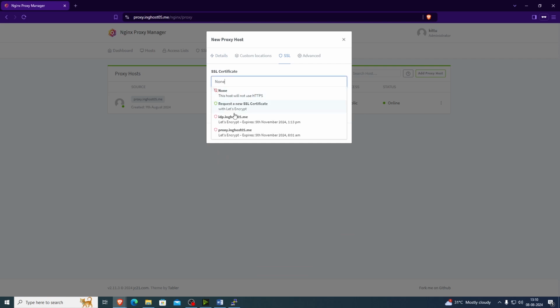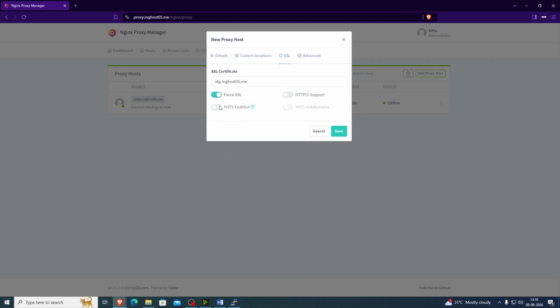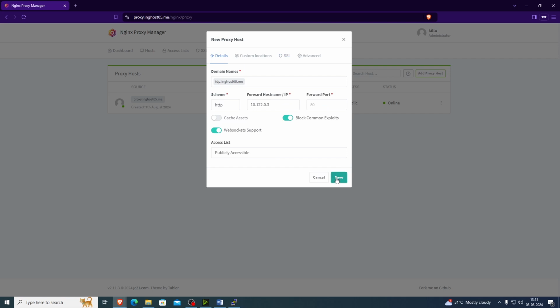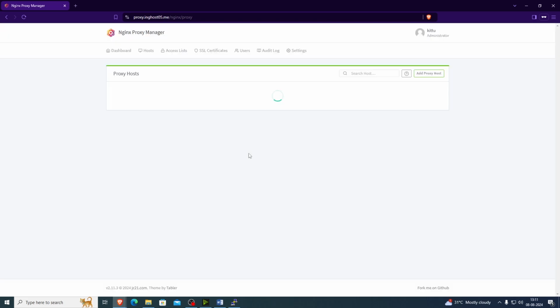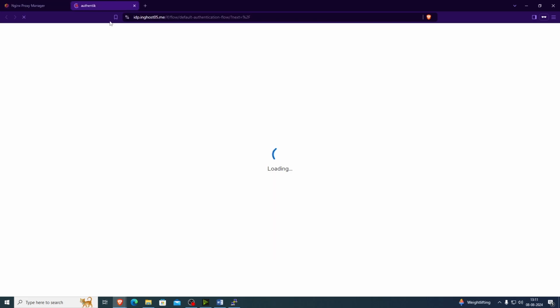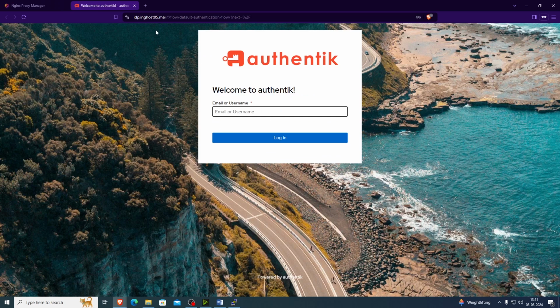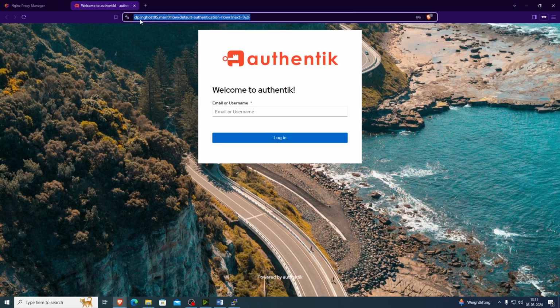SSL, force SSL, save, port 80. So there we go. We can access Authentik using the domain name.